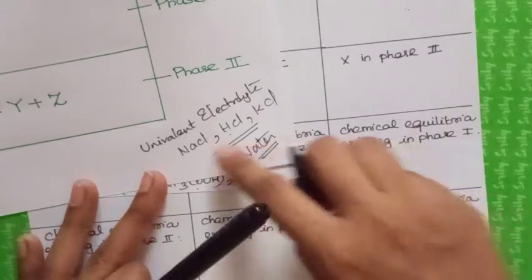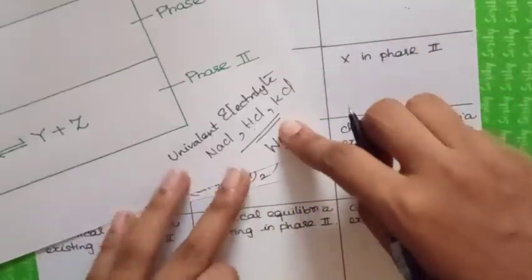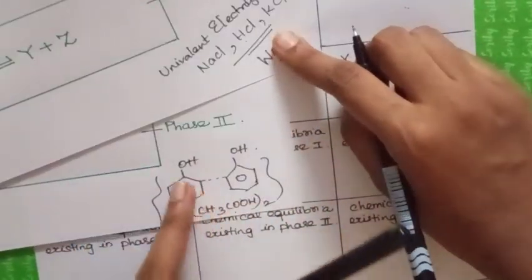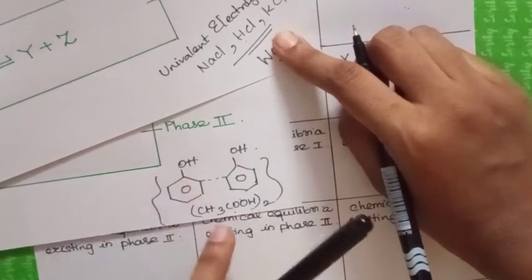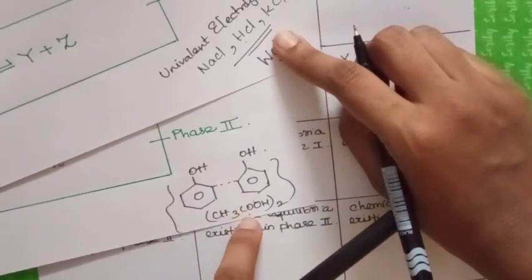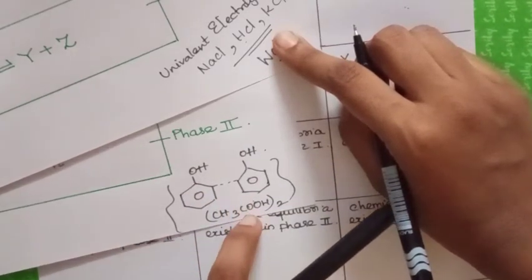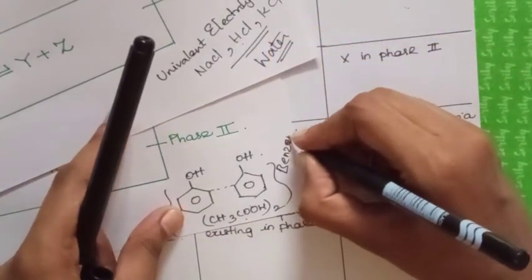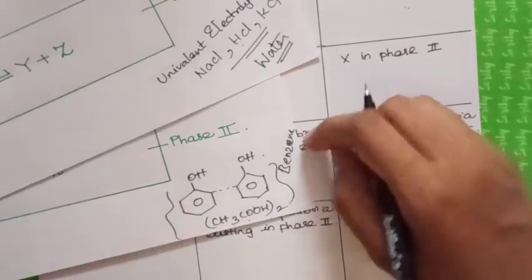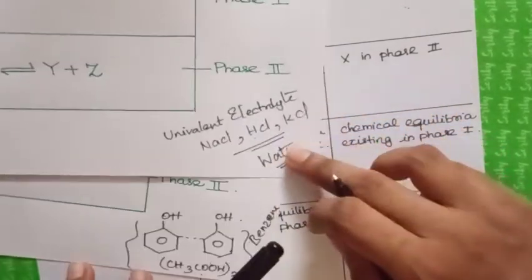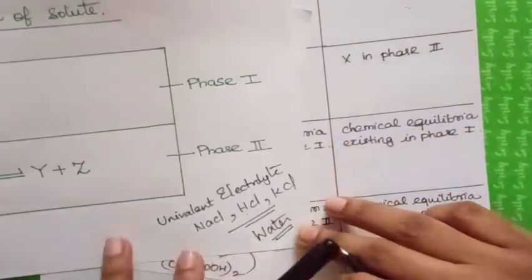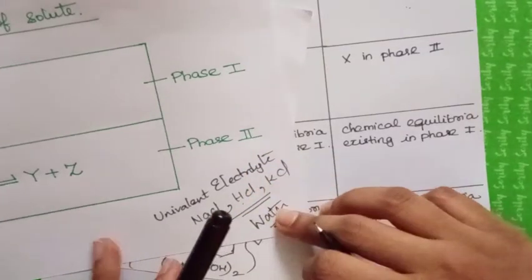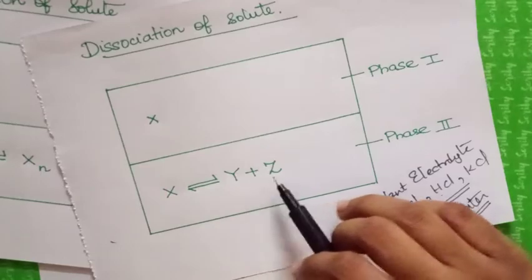Water is the solvent and these are the solutes here. And in association, phenol or acetic acid is the solute and benzene is the solvent. In benzene, phenol and acetic acid will form dimers, and in water, univalent electrolytes will undergo dissociation.